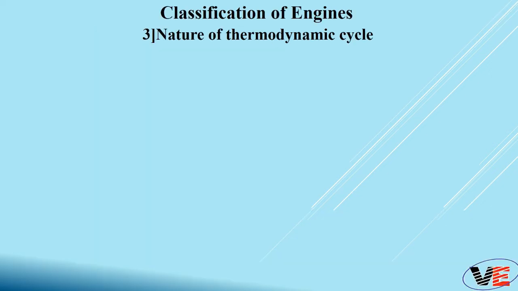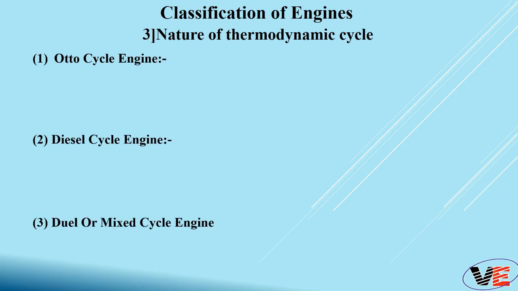Next classification of our engine depends on the nature of the thermodynamic cycle. So there are three types. First is Otto cycle engine, second diesel cycle engine, third dual or mixed cycle engine. So let's see one by one.